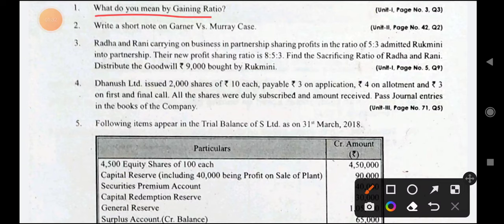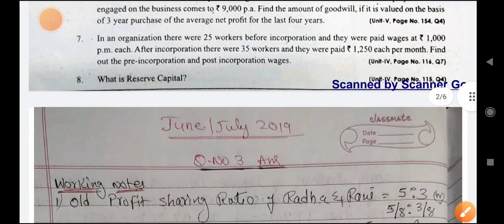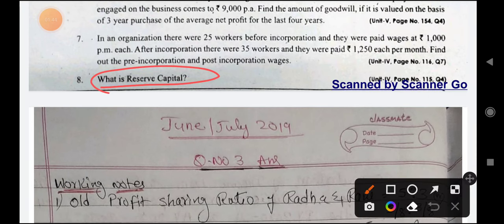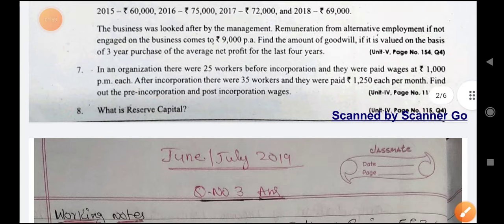What do you mean by gaining ratio is a theory question. Write a short note on Garner versus Murray case. This is also a theory note. You can learn those. And reserve capital, one more theory question is there. Reserve capital is the capital which is kept aside and not issued to the public out of the authorized capital.